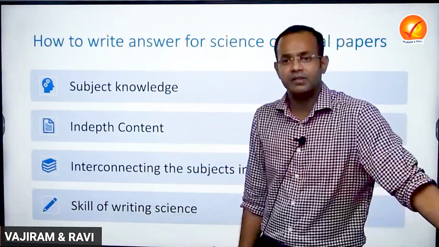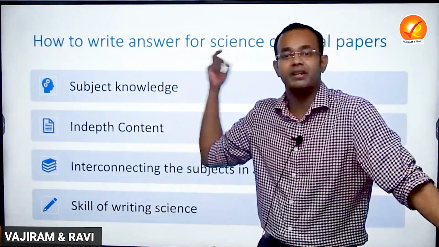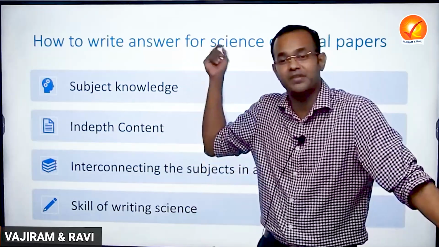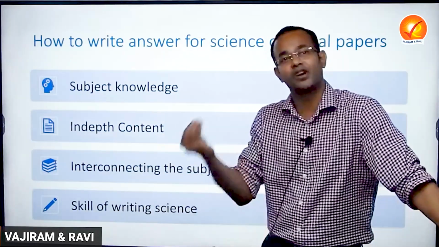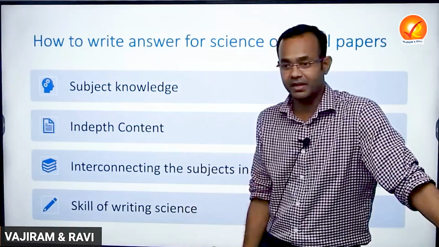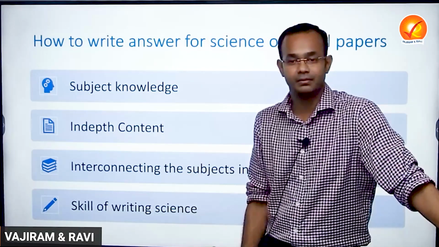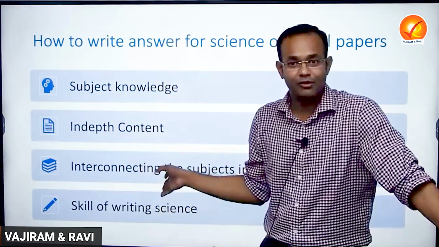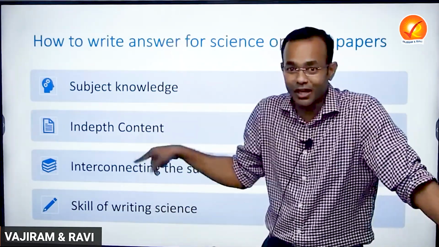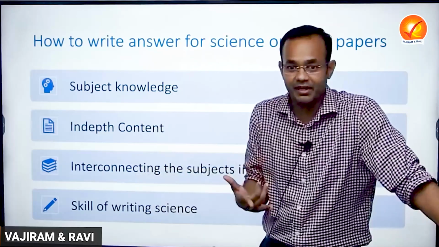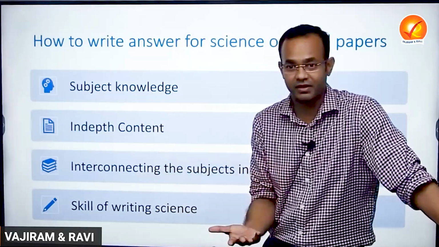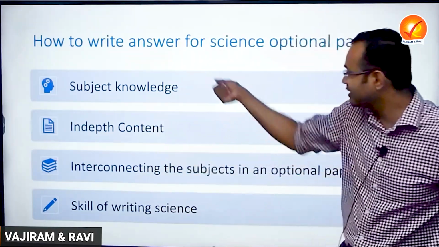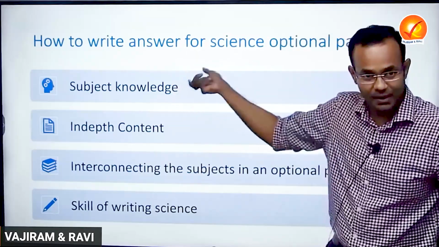In earlier time periods, for example, they asked why shading is provided in a nursery, what are the types of shading, or what is a forest nursery. Now they are asking why a nursery is required. So the 'what' question is no longer being asked. If you write the 'what' answer, you will be given 2 marks. If you write the 'why' answer, the reason behind it, then only you will be given 6 marks. That is what we call subject knowledge. You should have that particular idea.